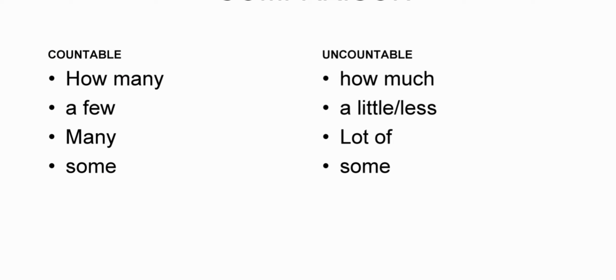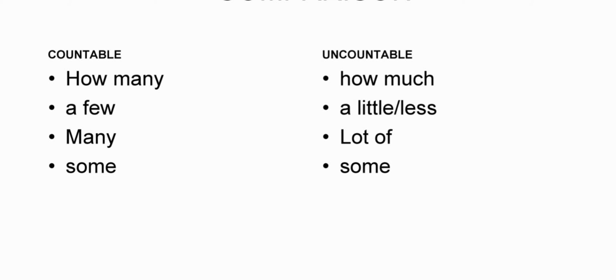Okay, how to ask questions with countable and uncountable nouns. Usually you use how many in the case of countable nouns. Example: how many plants do you have? If you know the exact answer, you can say I have 5 plants. If you have a very small number of plants and you don't know the exact answer, you could use few. There are very few plants in my garden.